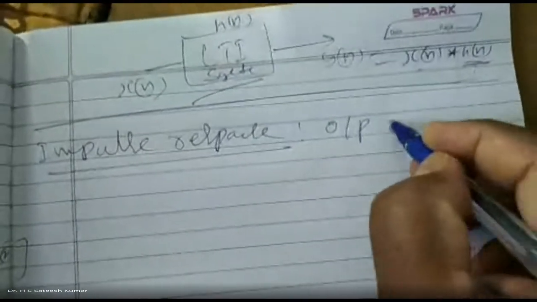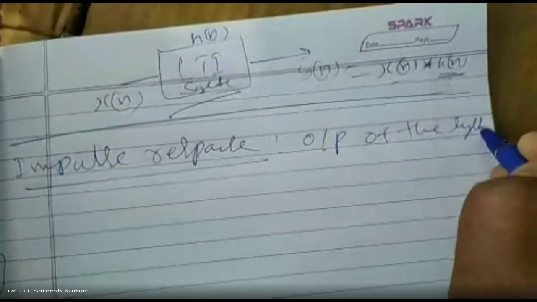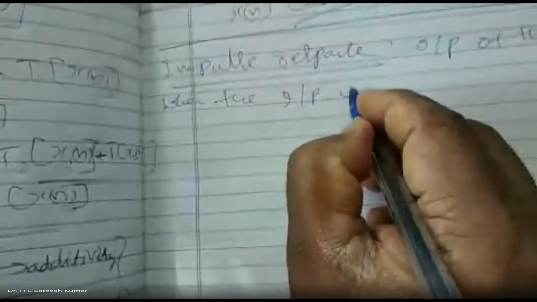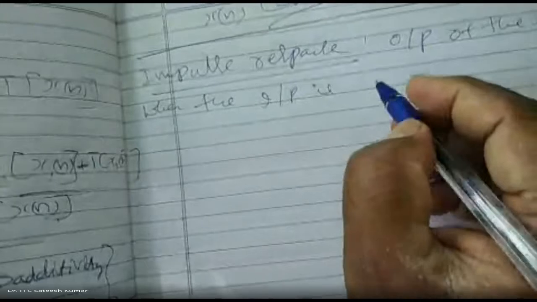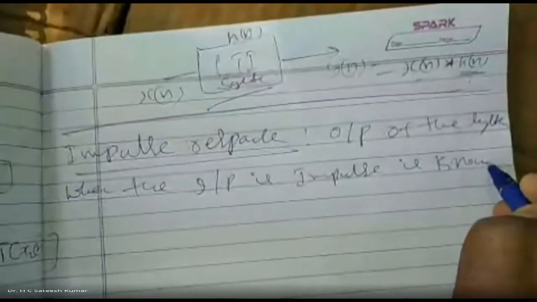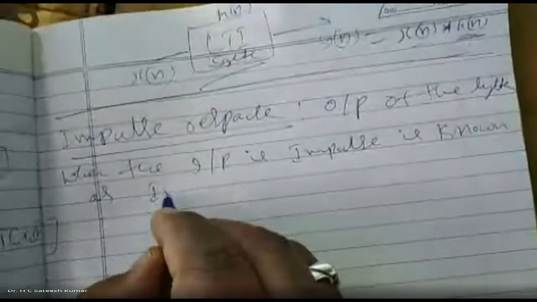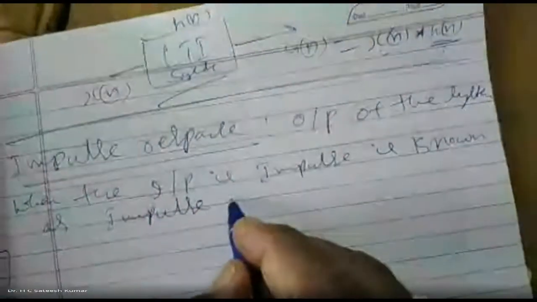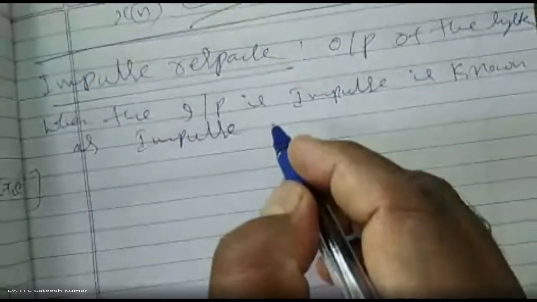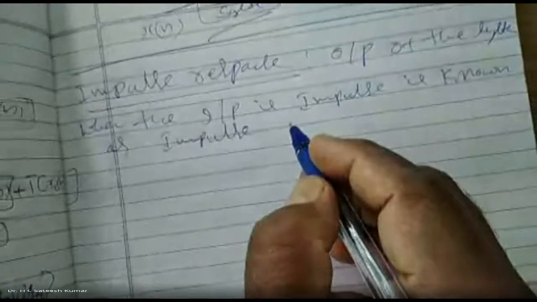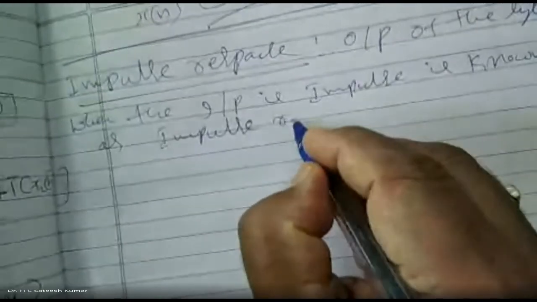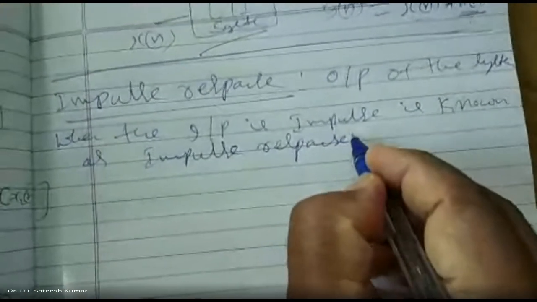The output of the system when the input is impulse is known as impulse response. This is a very, very important question. They will ask this in DSP next semester, in the DSP lab, in the examination, everywhere. Even if you study image processing, it's very important. In higher semesters we use impulse response in many places. So please note that this concept is very, very important.